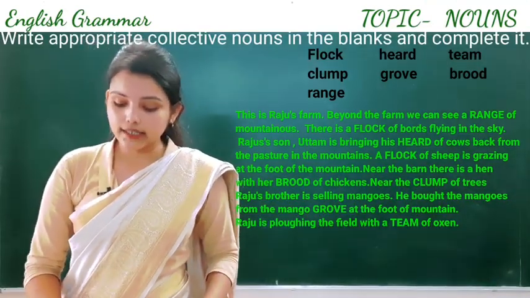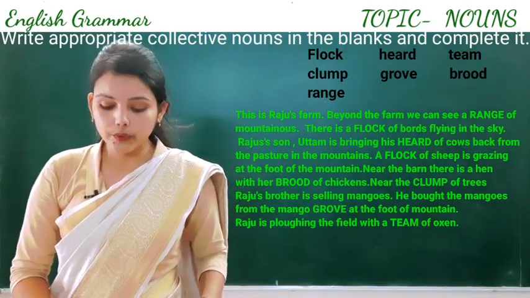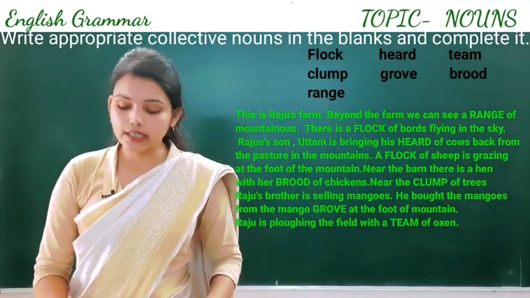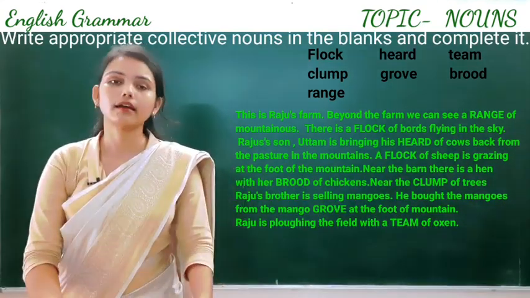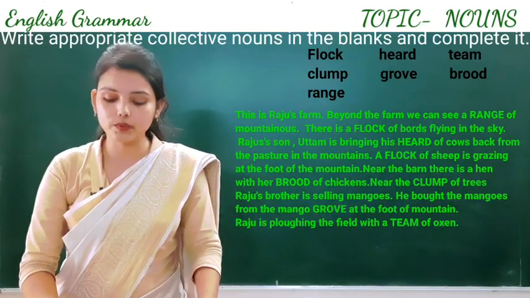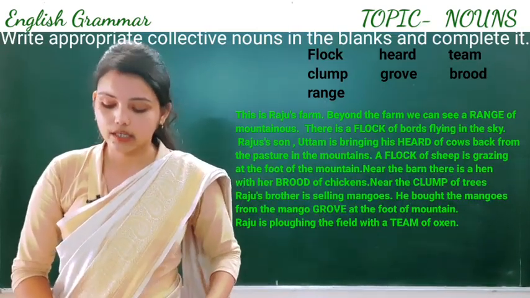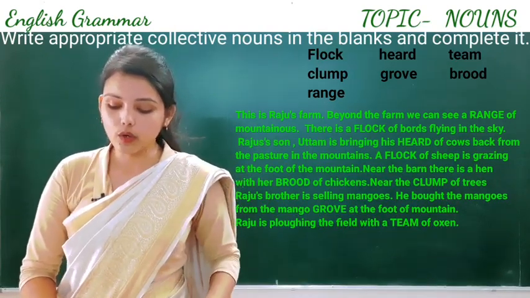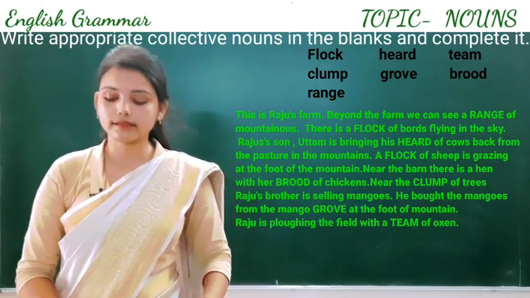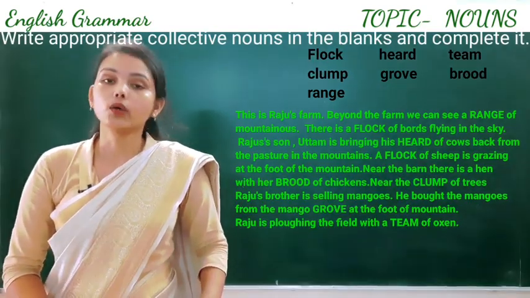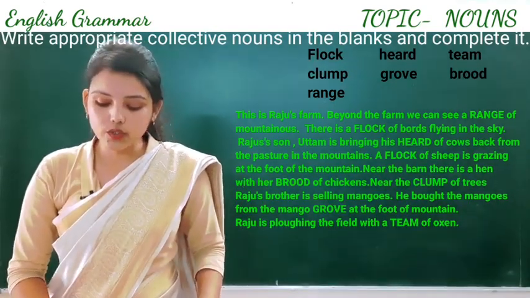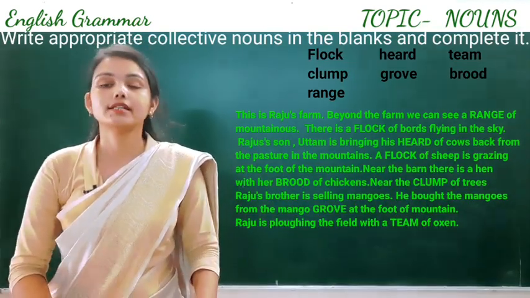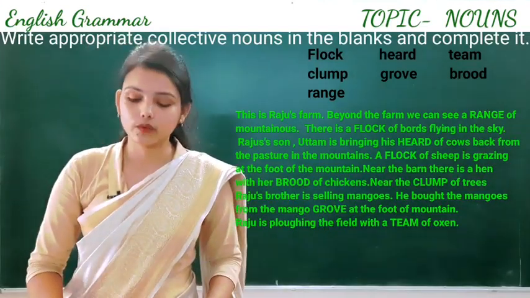Near the barn there is a hen with her brood of chickens. Here we will use brood of chickens. Near the clump of trees, again a collective noun, clump of trees, Raju's brother is selling mangoes. He bought the mangoes from the mango grove at the foot of the mountains. Here we will use grove. Next, Raju is ploughing the field with a team of oxen. Team of oxen, again a collective noun.